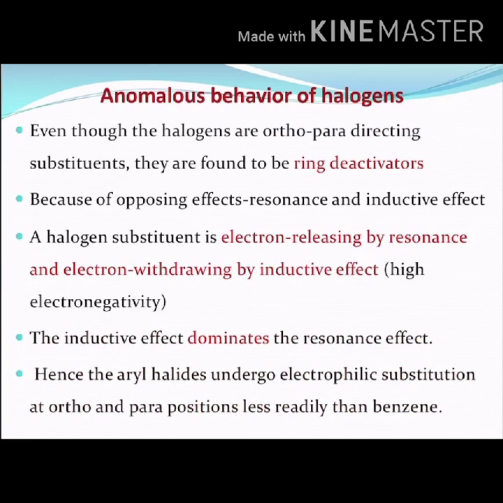A halogen substituent is electron releasing by resonance but electron withdrawing because of its high electronegativity, what is called the inductive effect, right? All the halogens have high electronegativity, and the inductive effect dominates the resonance effect, and the net result is that the ring is rendered electron deficient. Hence, the aryl halides undergo electrophilic substitution at ortho and para positions less readily than benzene.